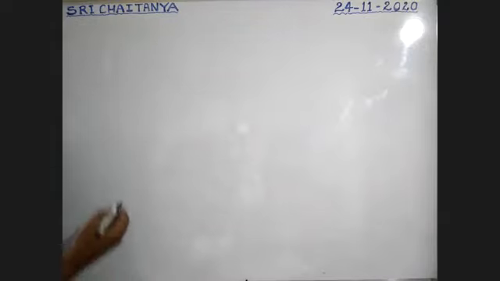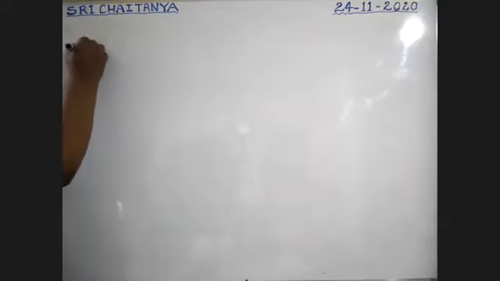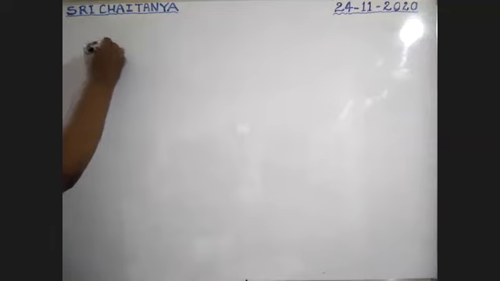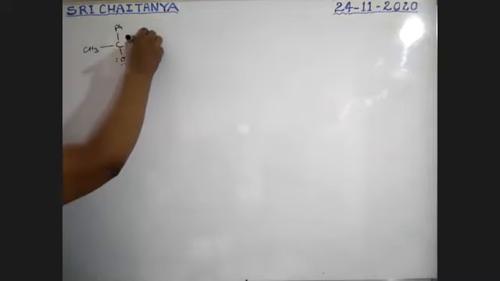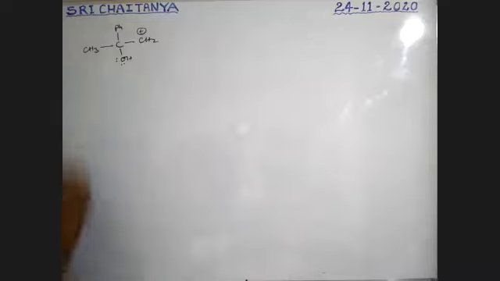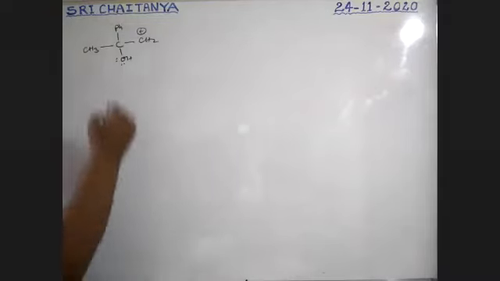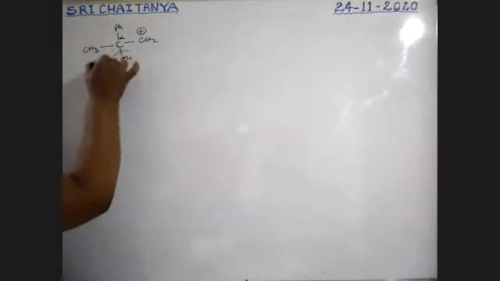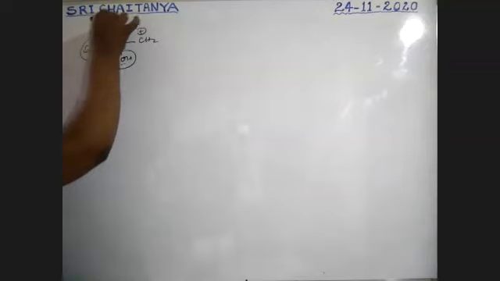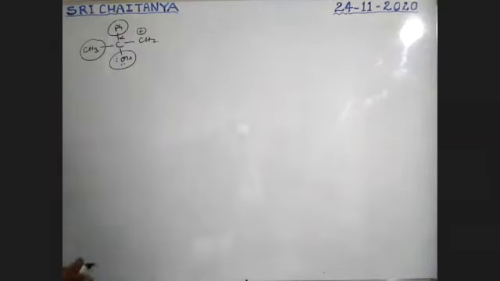one more example. That is CH3, C, Ph, OH with two lone pairs, and CH2 plus. Boys, this is alpha. That means OH shift, methyl shift, phenyl shift, all these are possible.